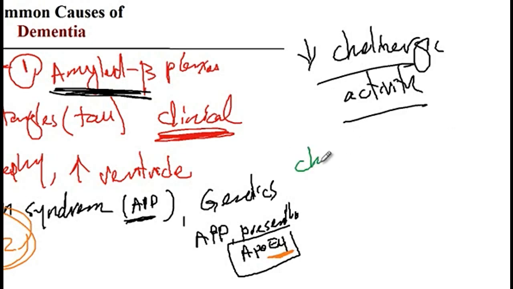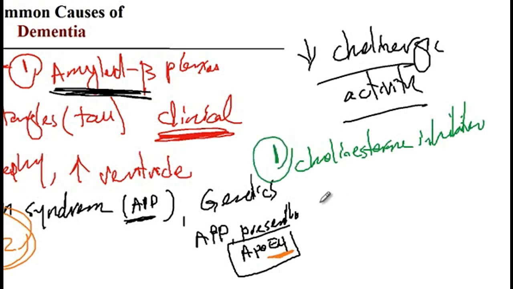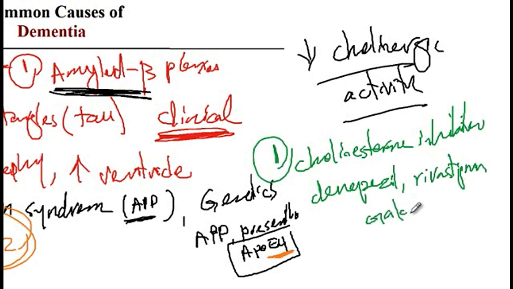So you can use cholinesterase inhibitor drugs to treat these patients, and these include, for instance, donepezil, rivastigmine, and galantamine. And then you should also avoid medications that decrease the cholinergic activity in these patients. For instance, tricyclic antidepressants like imipramine should not be used in patients with Alzheimer's disease.